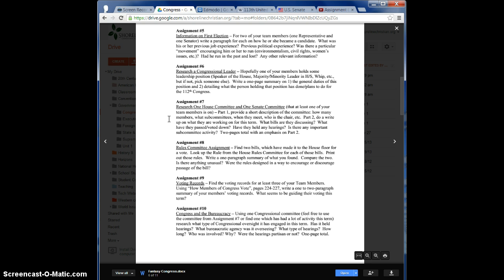This is 2 pages worth with the emphasis on part 2, right? Most bills die in committee. So bills get introduced and then they go straight to committees and subcommittees, and they have a lot of power to either pass, kill, or amend each bill. So what is it that they're working on?